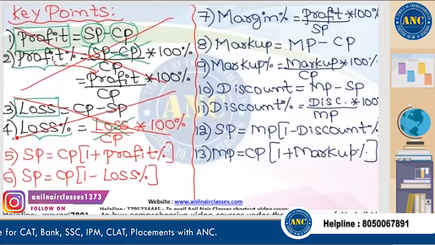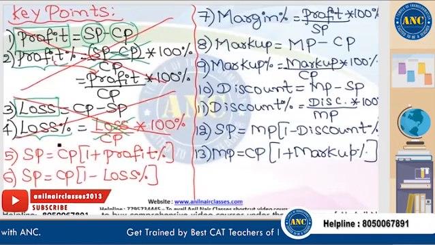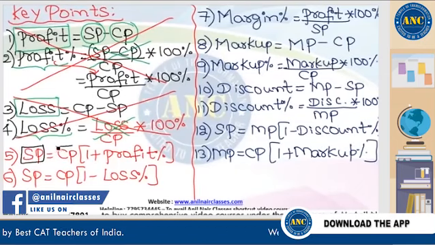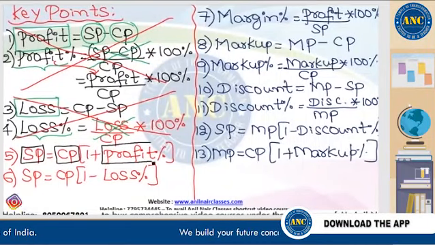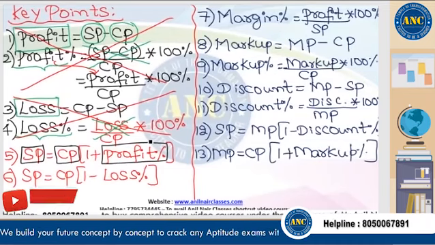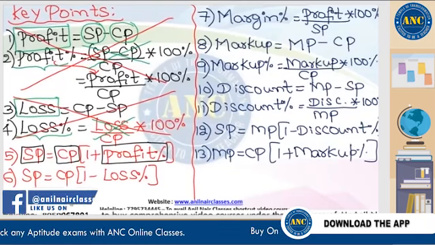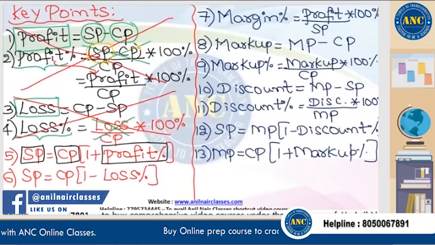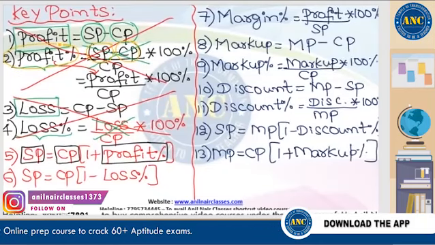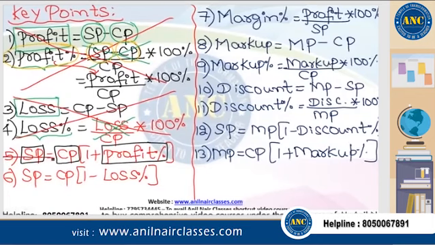The first 4 key points are the formulas I have written on the screen. That is a waste of usage. So I deleted them, right? Now listen to the 5th key point. It tells you the relationship between selling price, cost price and profit percentage. Your 2nd key point is also giving the relationship between selling price, cost price and profit percentage. If my 2nd key point is a waste of usage, my 5th key point is also a waste of usage. I am deleting my 5th key point, right?